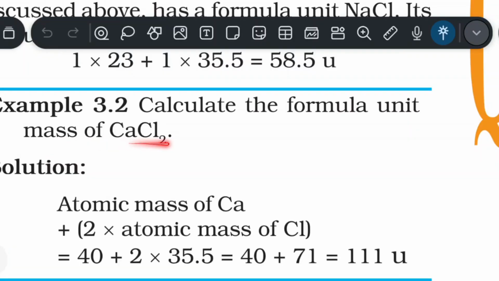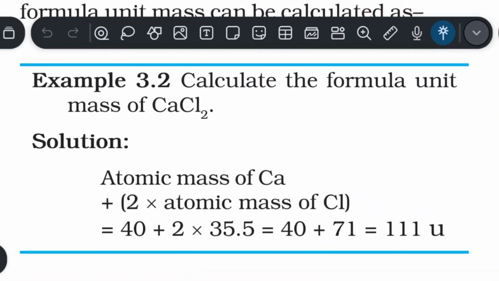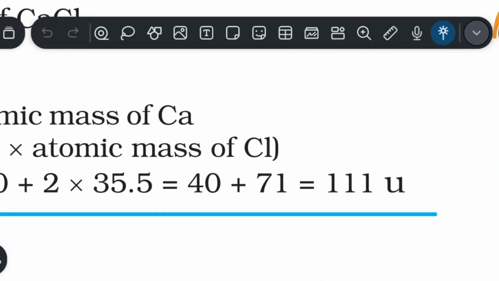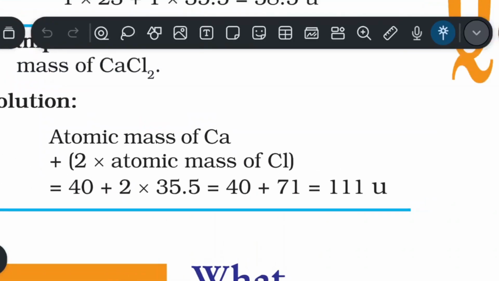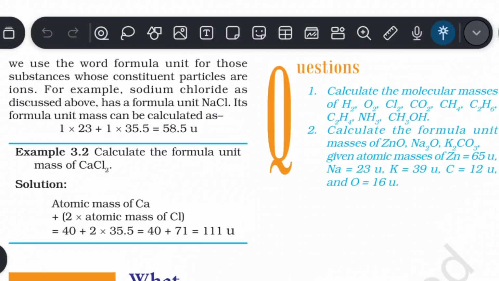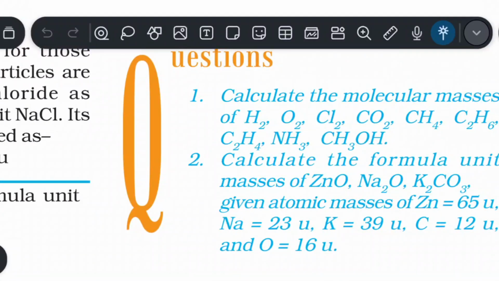Let us discuss example 3.2. Calculate the formula unit mass of CaCl2. So first, the atomic mass of Ca plus 2 multiplied by the atomic mass of Cl, because there are 2 atoms of Cl, so it is multiplied by 2. 40 plus 2 multiplied by 35.5, which is the mass of Cl, so it gives 111 u, the mass of calcium chloride. Now pause the video and check out the question. Try to answer it.